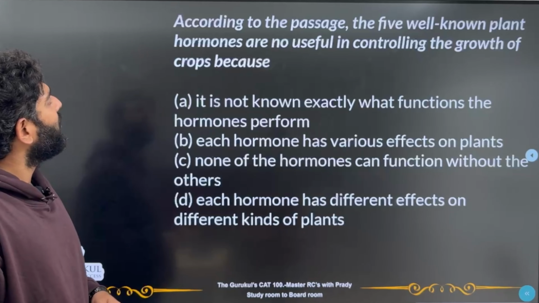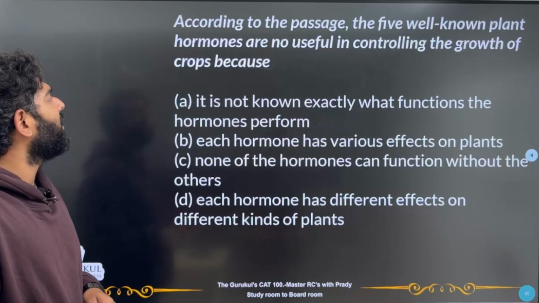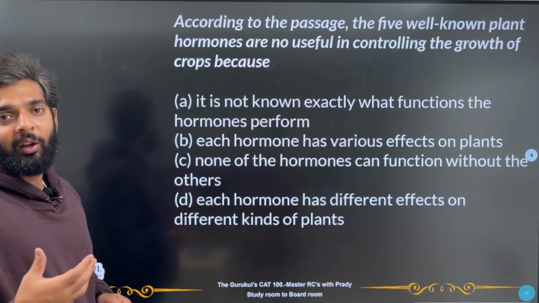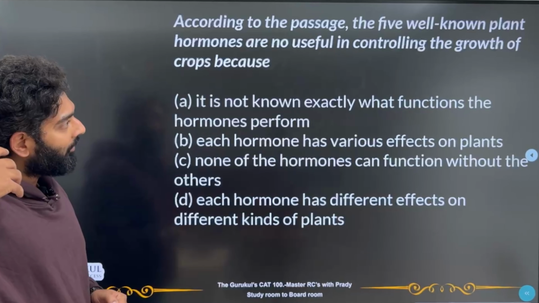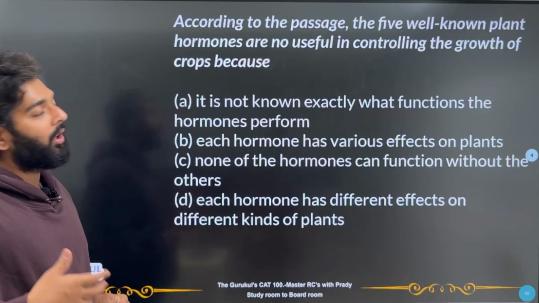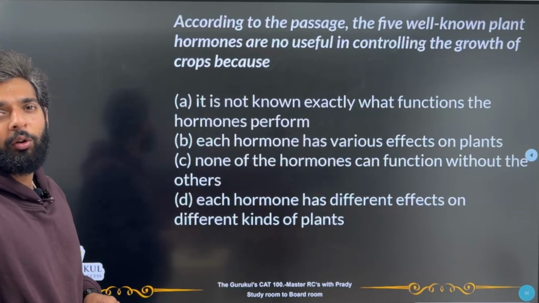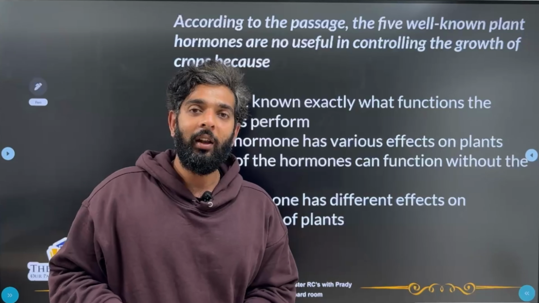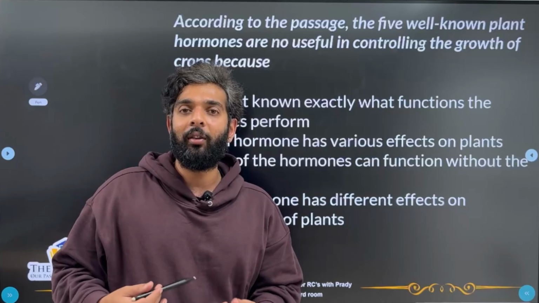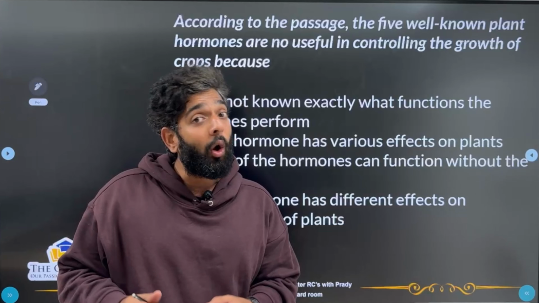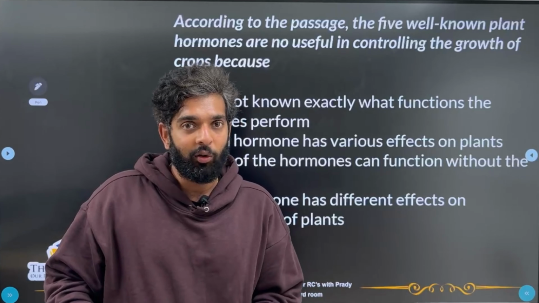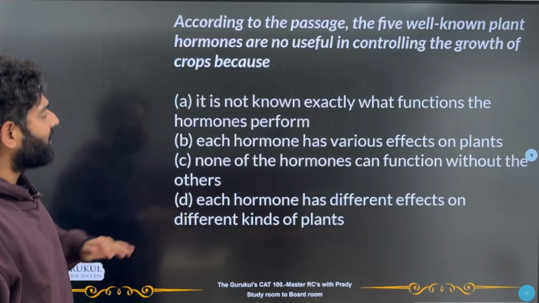According to the passage, the 5 well-known plant hormones are not useful in controlling the growth of the crops because. Now, even if we study those 5 hormones, why are we not able to understand how they control the growth? The simple answer is, the passage speaks about pleiotropy, right? How they have simultaneous effects, because of which we are not able to understand how each of those hormones is controlling the growth specifically. So let's try to find such an answer over here.